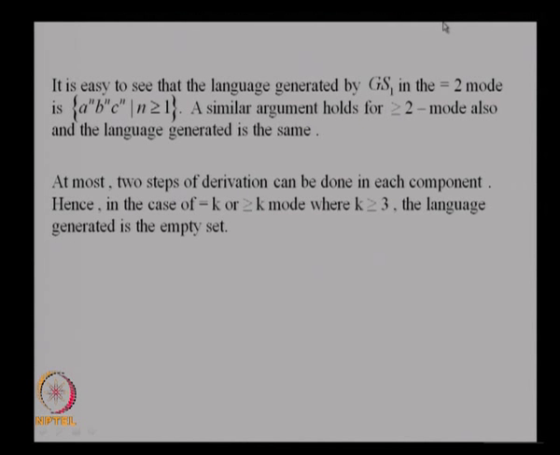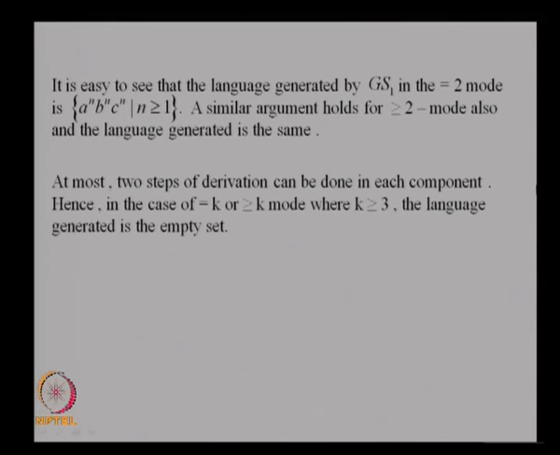Now, the rules in each component can be type 0, type 1, type 2 or type 3, but of interest is type 2, because when you have context free rules, the power is increased. You are able to generate context sensitive languages with context free rules in a grammar system. Whereas, if you use just type 3 grammar, regular rules, then the power will not really be increased. You will be able to get only regular sets.